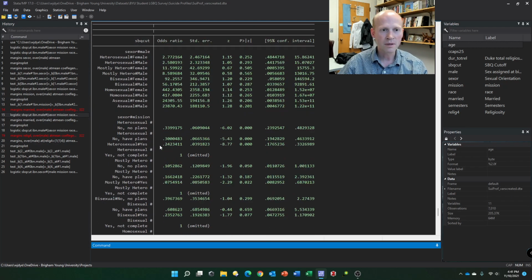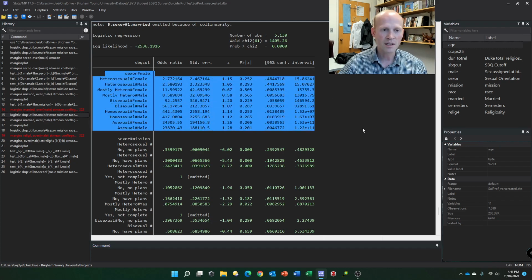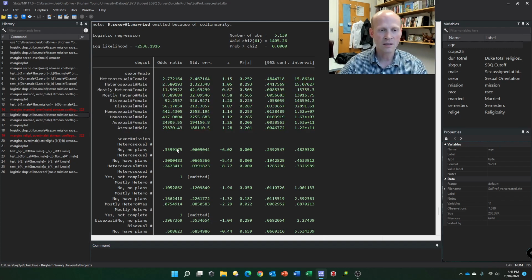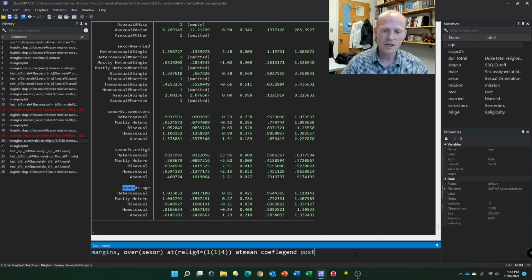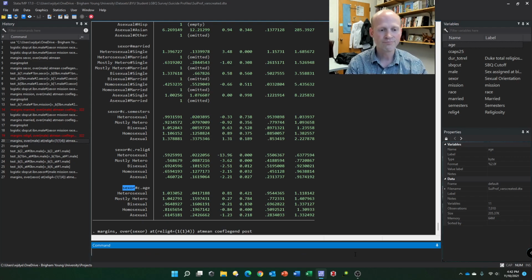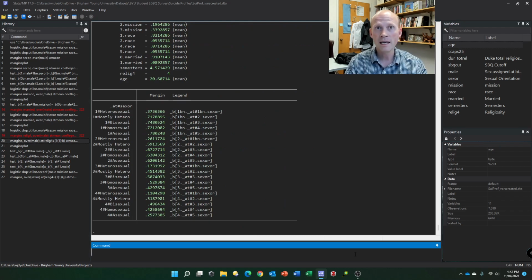But then, for example, this would look the exact same because we already split it up by sexual orientation and gender. But you could look and see, well, what about the religiosity? Does religiosity by sexual orientation make any kind of difference? Now, one thing about this is that I'm using married in here, and so it's dropping about 1,000 participants, 20% of our participants, because they don't have that data. What I can do is impute those data. We can do multiple imputation. We can do all kinds of fun, fancy stuff to get that in.